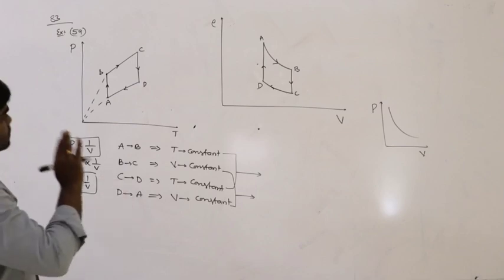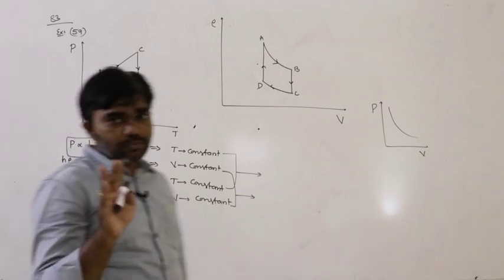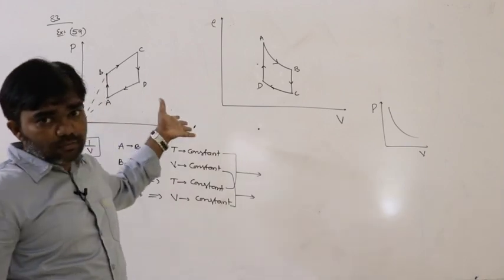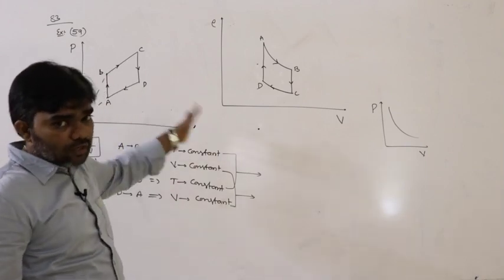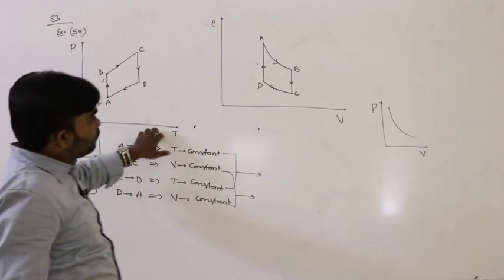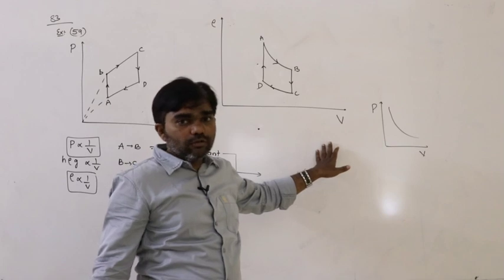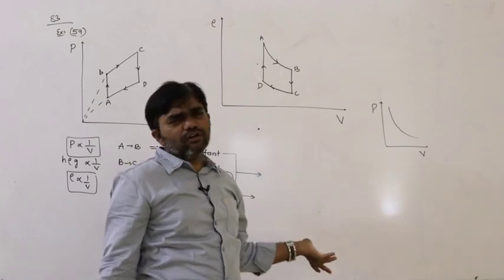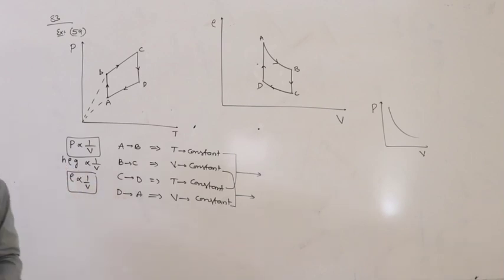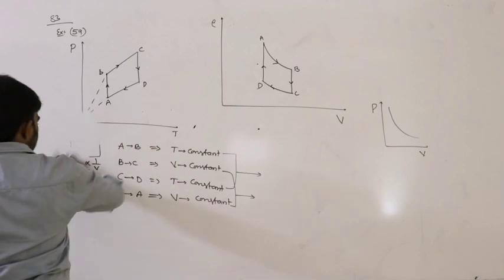So based on this, one graph must be represented in another way. Previously, the pressure volume graph was represented in pressure temperature and volume temperature. But here in this situation, the pressure temperature graph can be represented in a density volume graph. Density volume or pressure volume, because pressure is directly proportional to density. That is the situation.